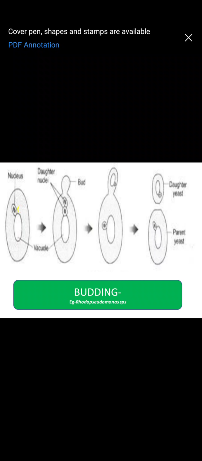It has genetic material, that is DNA. Now once all the ingredients required for cell division are ready, the DNA starts replicating. Once the two DNAs are formed, the next step is that there is a small swelling at one corner of the cell wall and the cell membrane.